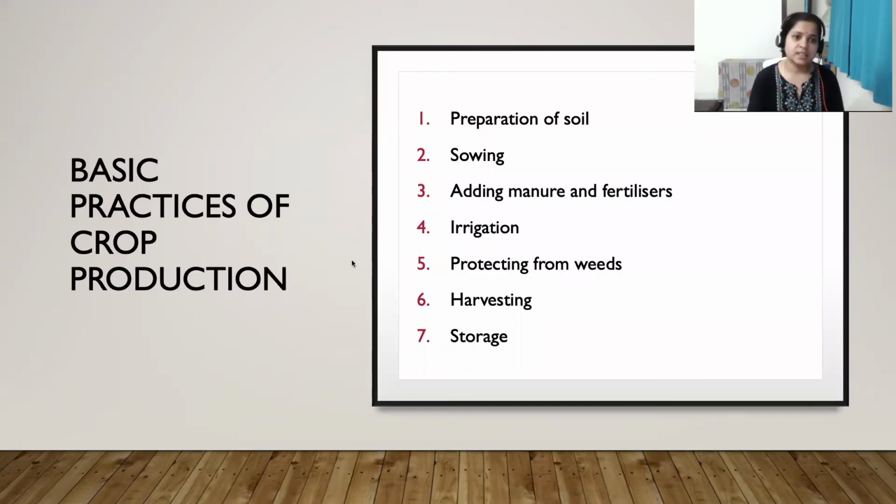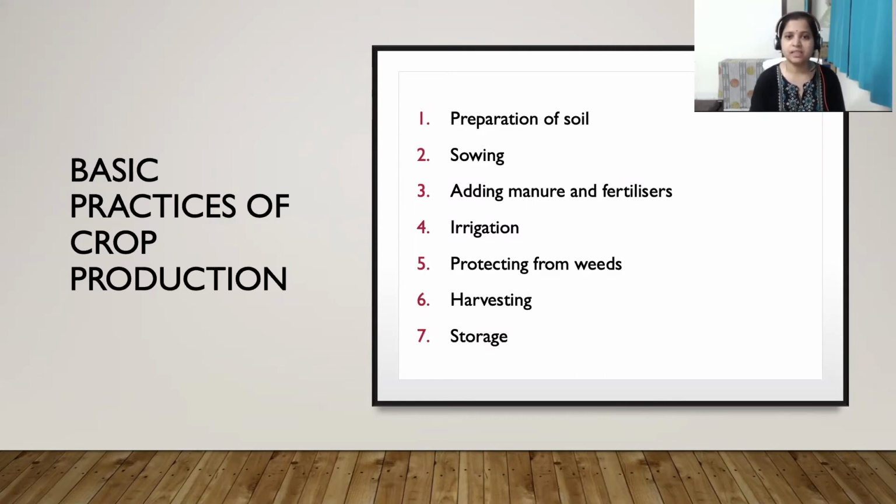Next, let's discuss the practices of crop production, that is, what are the activities carried out to produce crops. The first step is preparation of the soil. The second one is sowing, then adding manure and fertilizer, irrigation, protection from weeds, harvesting, and storage. You can compare all these steps to planting a tree in your garden. For example, when you want to plant a tree in your garden, you have to dig the soil, then put the seed, and water it, and you have to give some nutrients or provide some manure for the proper development of that plant so that you can get proper yield.